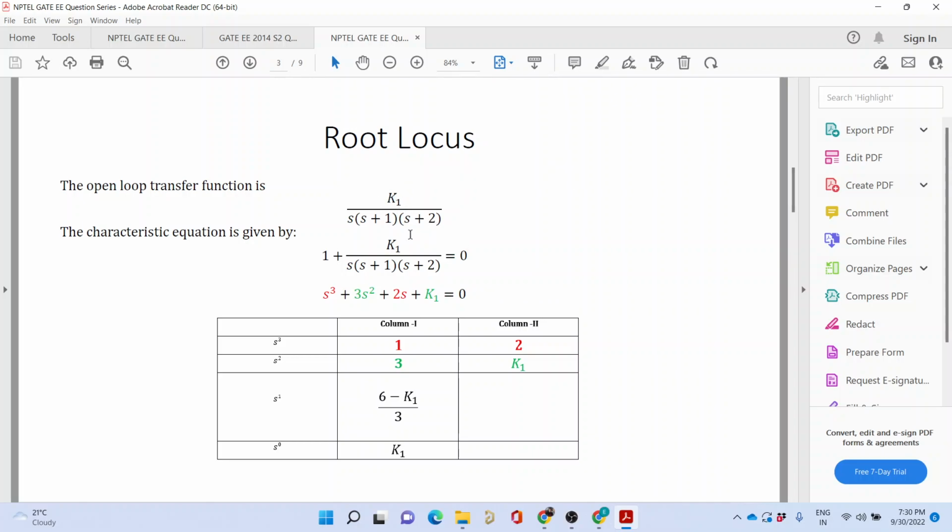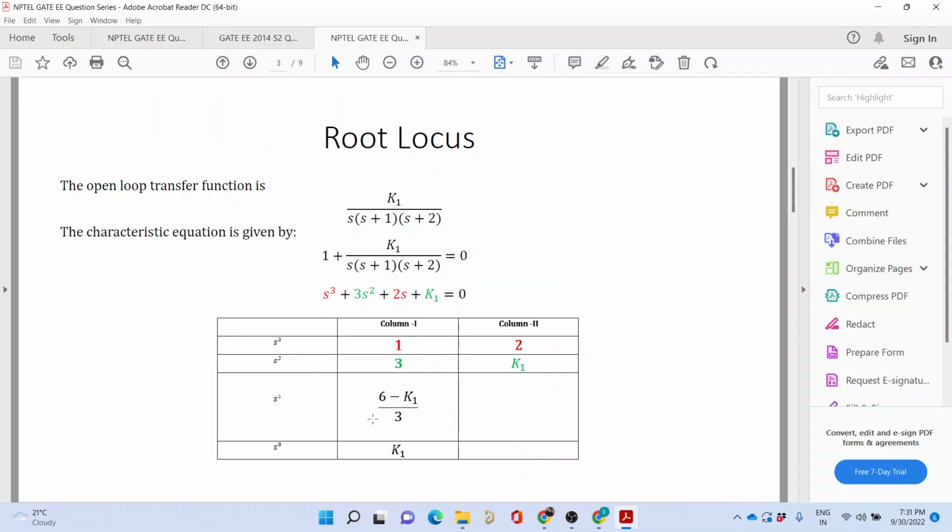For doing that, first we need to find the characteristic equation. 1 plus G(s) would give you the characteristic equation, and it is written as this. Now we are interested in finding the intersection of the root locus with the j omega axis. How do we do that? The simple way of doing it is with the help of the Routh array. We first construct a Routh array like this, as I have shown on this slide.